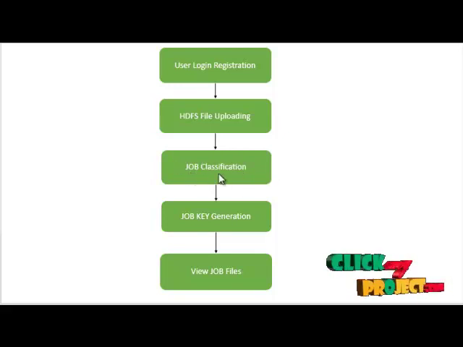After the job classification is finished, it goes to the job key generation process. Normally the job files can be viewed by all authenticated or non-authenticated people. They click the job file and view it, and any file can be added or removed. So this is the existing system. Our proposed system can avoid this process.